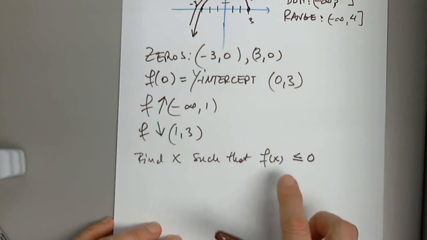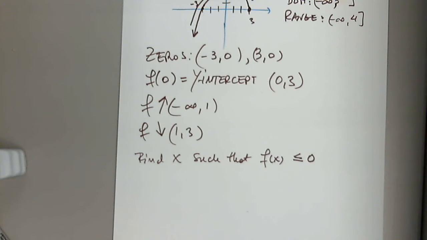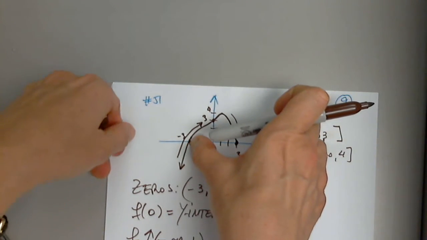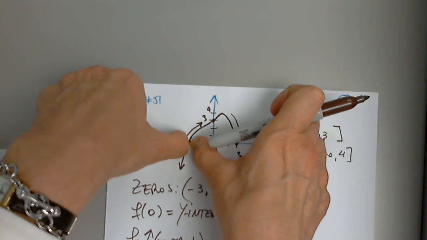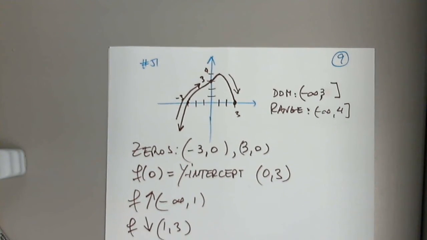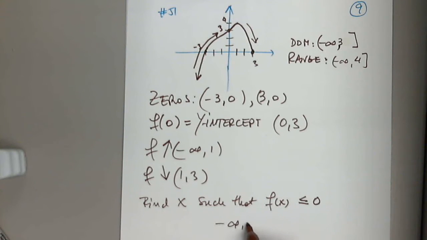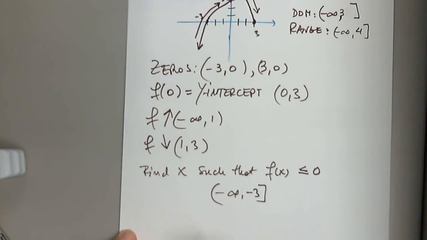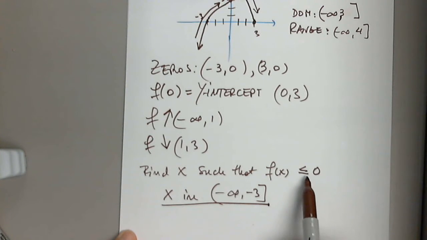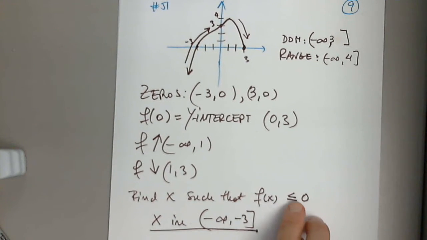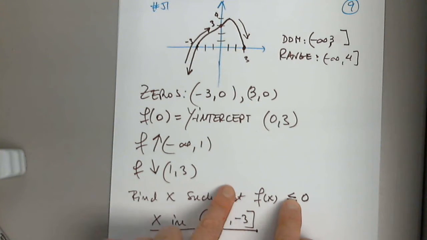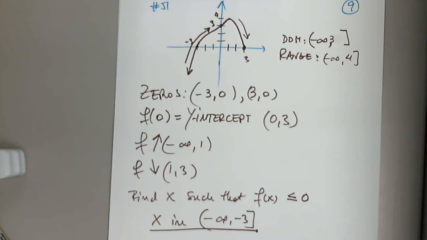So now I can answer. Find x such that f of x is less than or equal to 0. Between negative infinity and negative 3, the function will be less than or equal to 0. So negative infinity and negative 3. For x in the interval, any x value that you pick between negative infinity and negative 3, the function value will be 0 or negative. If I had only the strict inequality, I would not have included negative 3. But I include negative 3 because I also have the equal symbol.